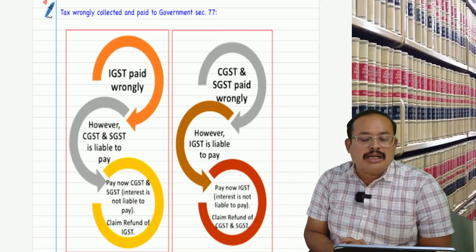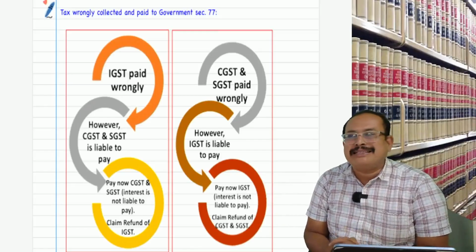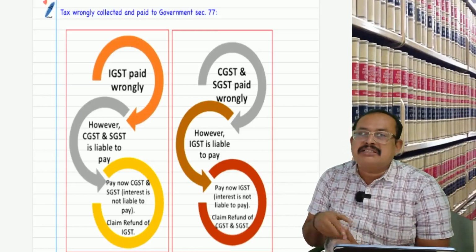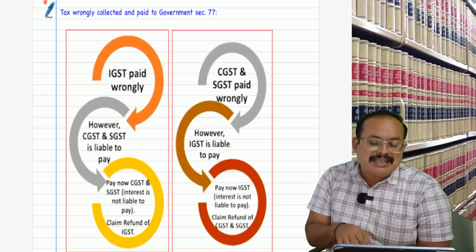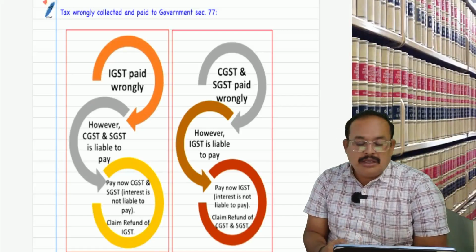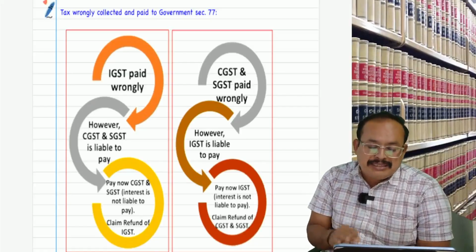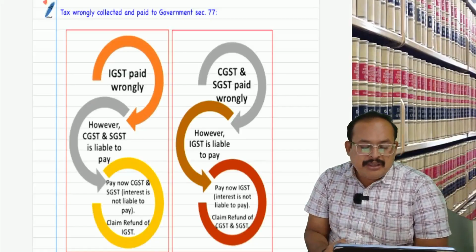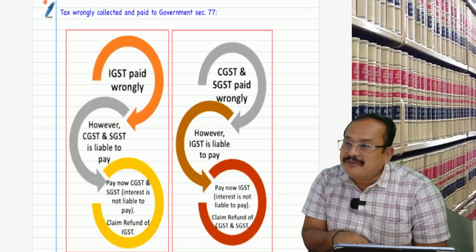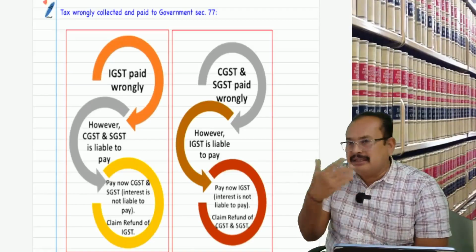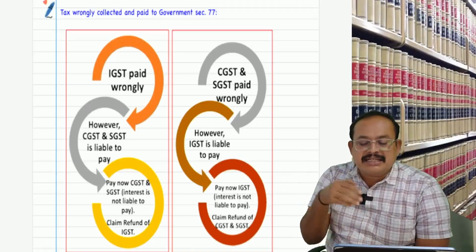Tax wrongly collected and paid to government, Section 77. For example, I paid IGST wrongly, however CGST, SGST is liable to pay. Now pay CGST, SGST; interest is not liable to pay. Claim refund of IGST. On the other hand, CGST and SGST paid wrongly.